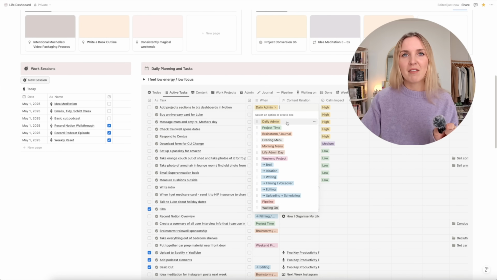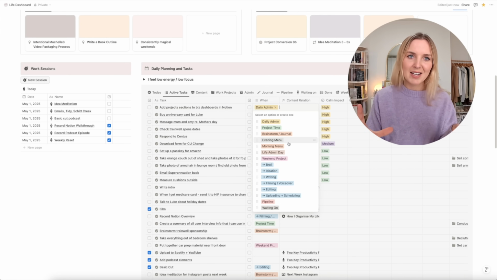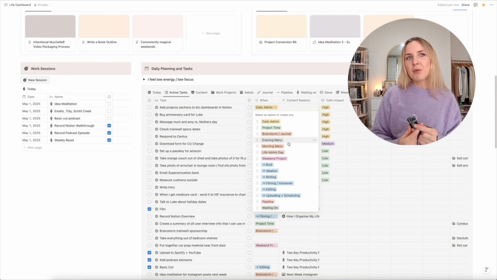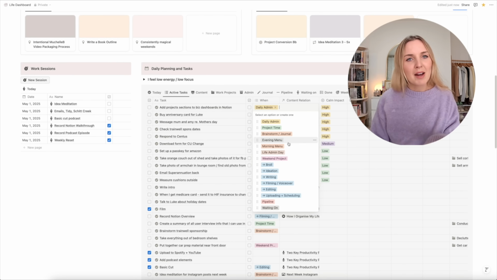I think it's important that for every context that you have, dedicated time carved out for every type of task, if that makes sense. So if you're just putting tasks on your task list and they're admin tasks, but you don't have a sense of, okay, on Saturdays, I do my admin, your admin task will never get done. You need to have specifically carved out times for certain tasks, otherwise you just won't get to them.